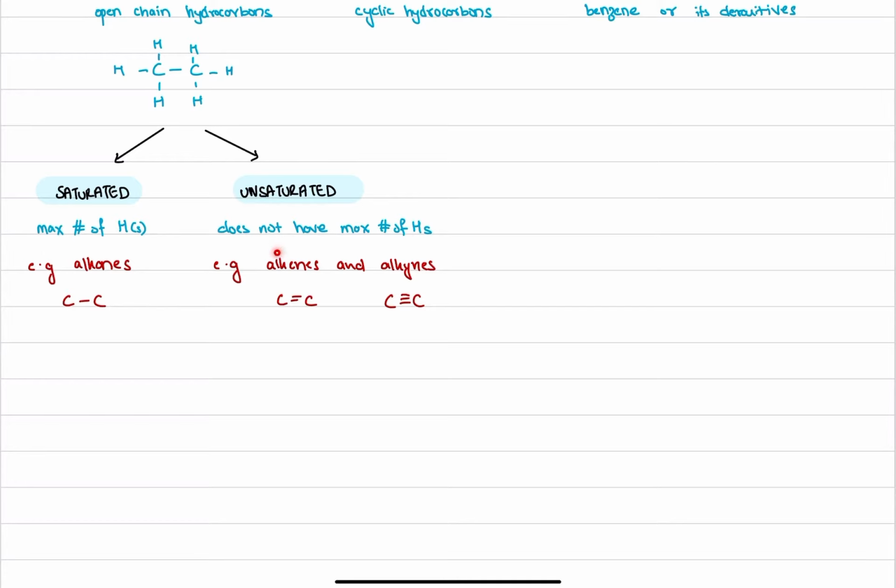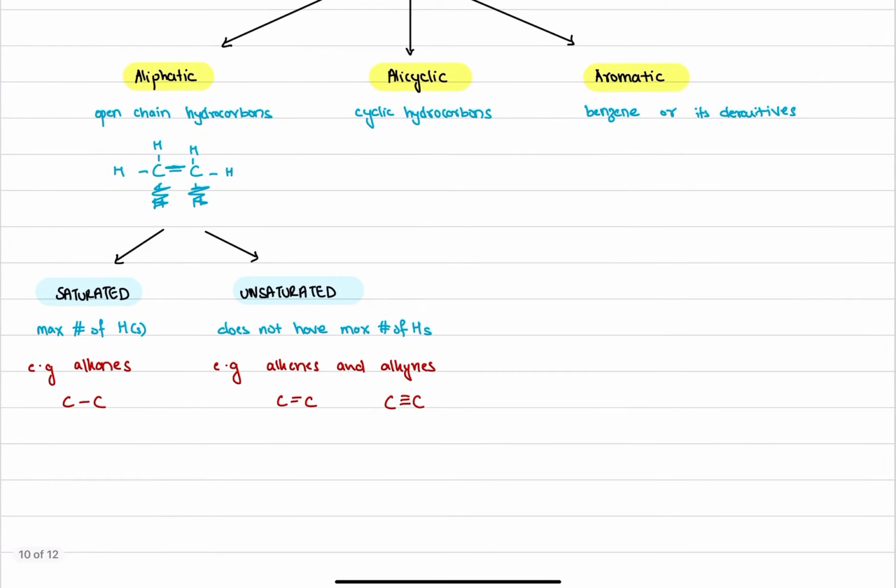However, in alkenes, we have to eliminate two hydrogens in order to form a C=C double bond in the middle. In this case, you can see that in order to get rid of these hydrogens and form this double bond, the number of hydrogens in the molecule has been reduced. This is what happens in unsaturated hydrocarbons. You do not have the maximum number of hydrogens that that molecule can bear. So alkenes have C=C double bonds, alkynes have C≡C triple bonds, and both of these are very good examples of unsaturated hydrocarbons. Alright, I hope that you now have a general idea of what aliphatic hydrocarbons are. Let us now move on.